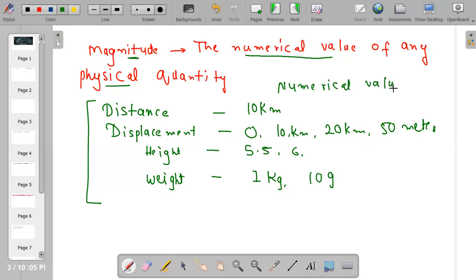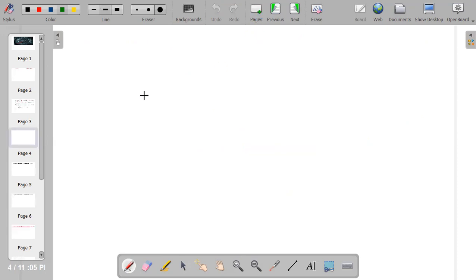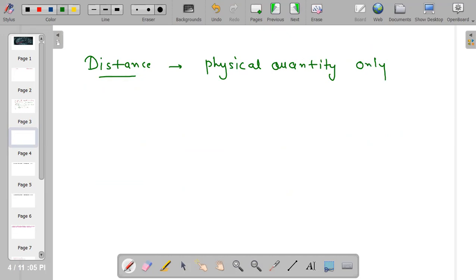Next, we are going to learn only about distance and displacement. There is something very special about distance: it is a physical quantity which is represented only by numbers or numerical value.